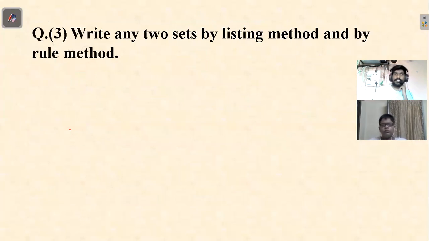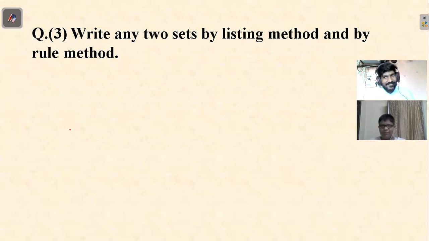Question 3 of this practice set says, write any two sets by listing method and by rule method. Since I have not taught you the rule method, you just tell me for listing method any set of your choice. Set of even numbers, odd numbers, prime numbers, multiples of 3, 4, 5, so many are there. Anything you can think of has to be a set and you have to write it in the listing method.